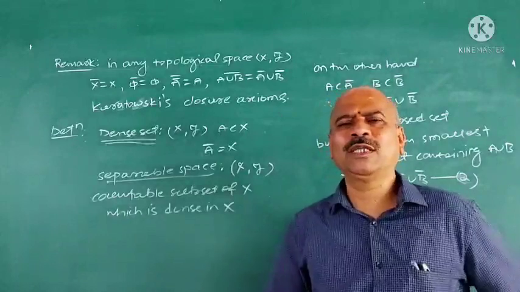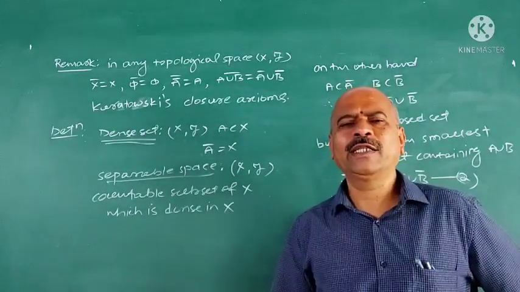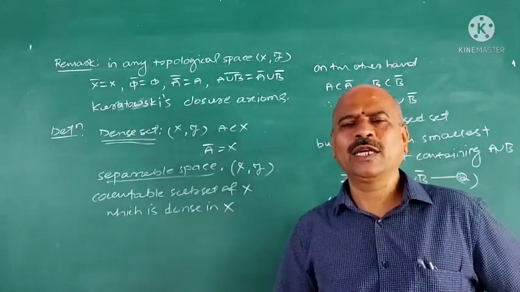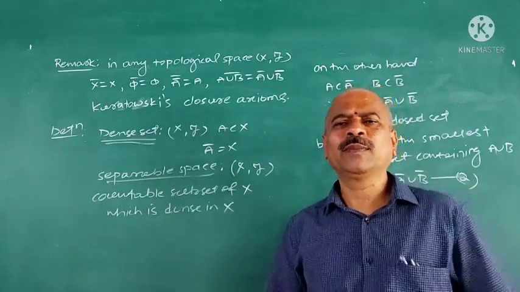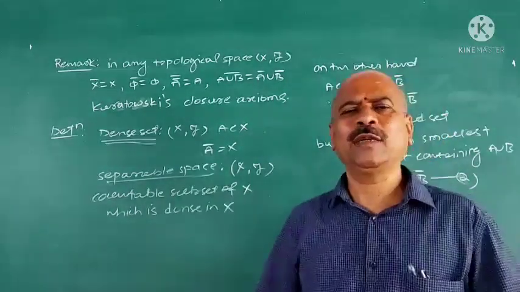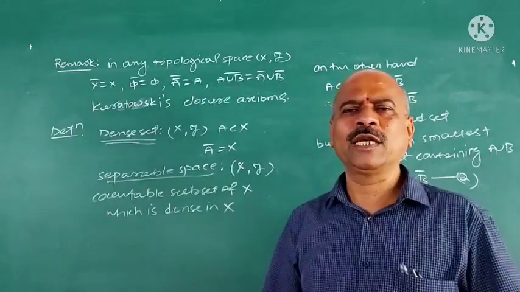For the syllabus, separable, connectedness, compactness, it is not there. Up to only some subspaces, T1, T2 spaces and properties of T1, T2 spaces are there.